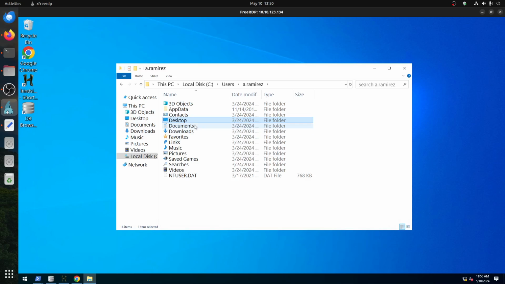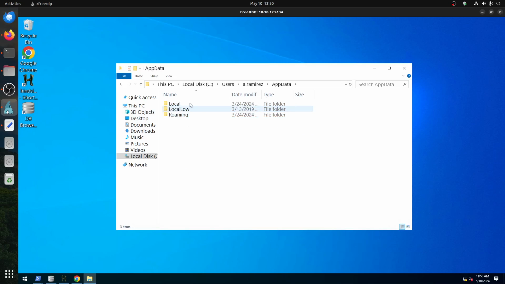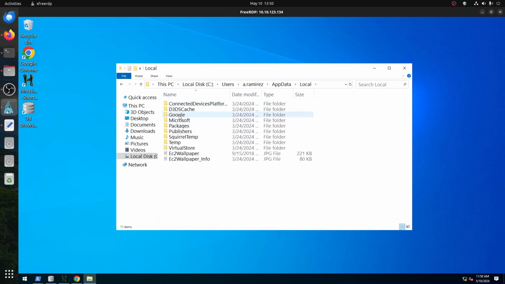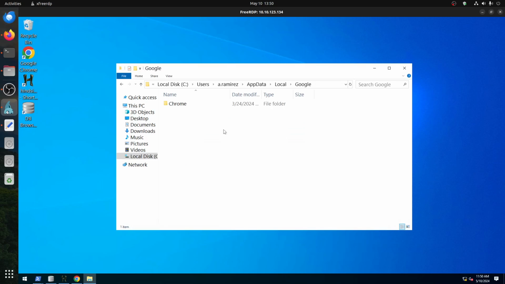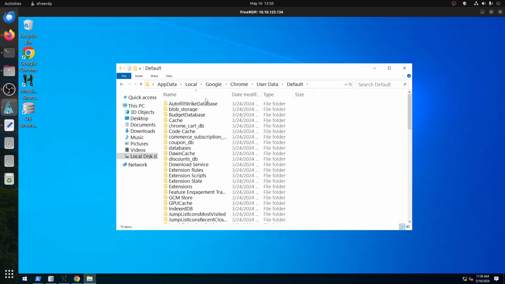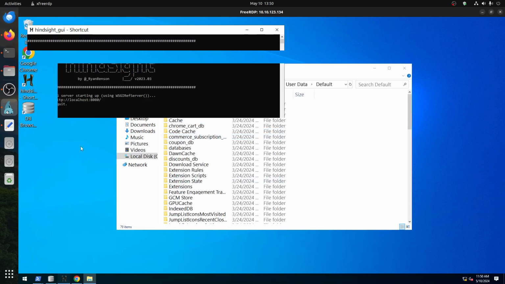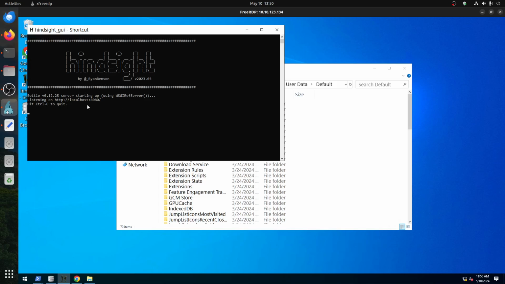Then we can go to AppData, because we have Google Chrome and we have Squirrel Temporary. What is Squirrel? It's an installer, and in this room we'll have an email, so we also need the Chrome history. This is the path of the Chrome history data. Now we start inside this one for Teams. We can launch it now, so we can save some time later on.